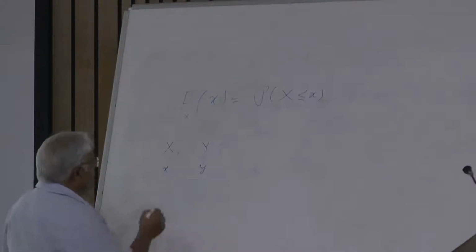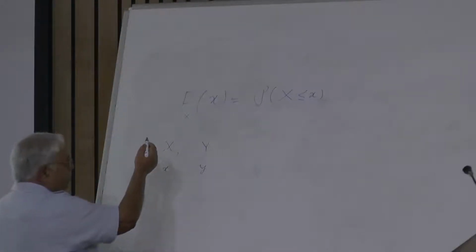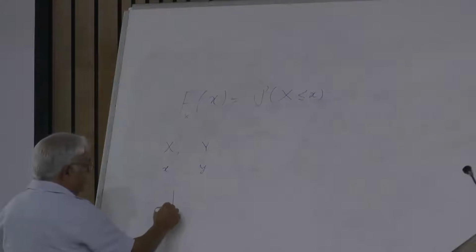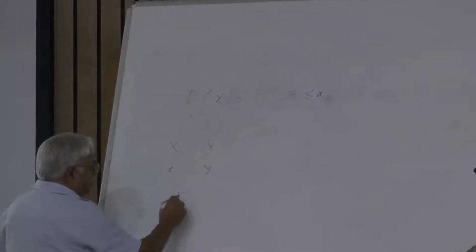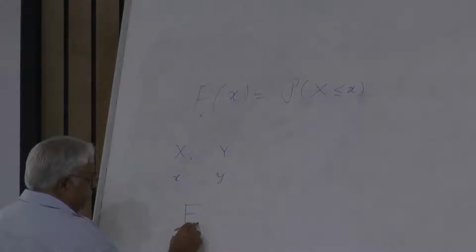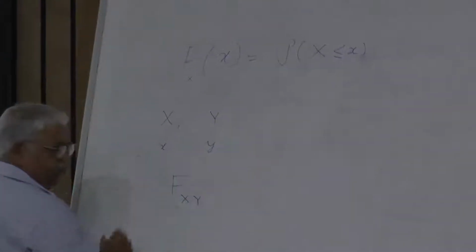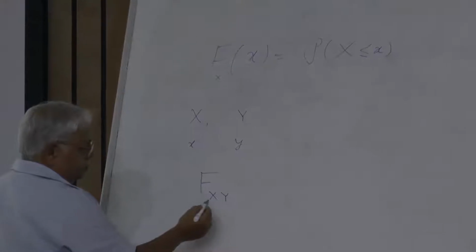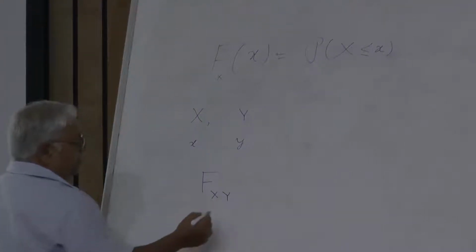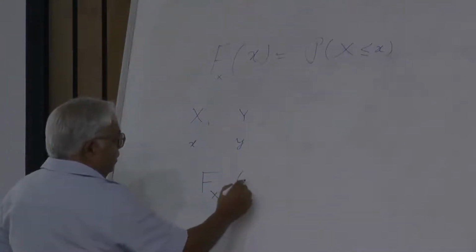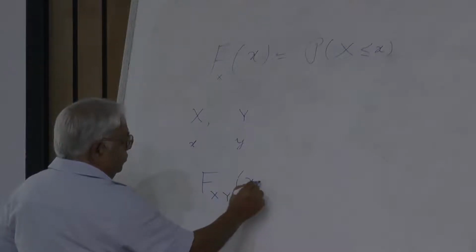In that case, we define the joint probability distribution function. In the most general case, we write it like this: F with subscript X and Y, both, indicating that we have 2 different random variables here. Then the state x comma y.